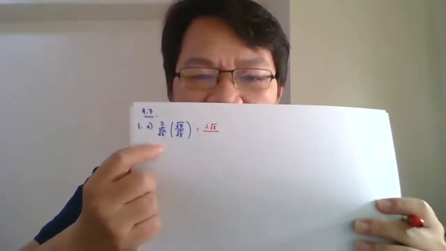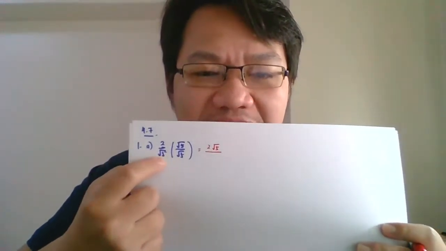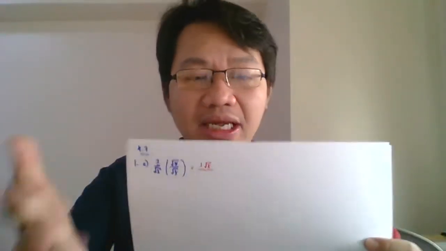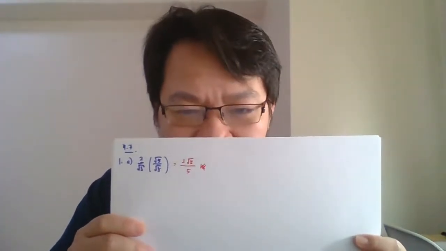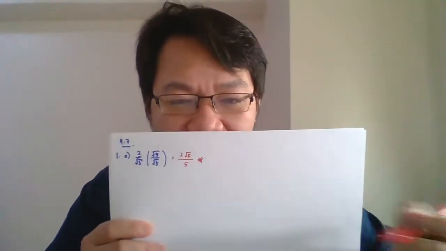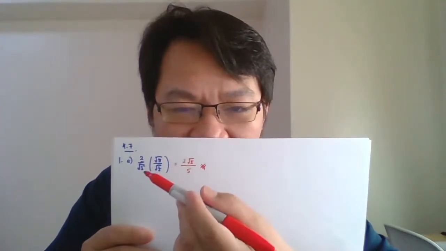Okay. So what happened now? Darab saja ke kanan. So apa akan berlaku? 2 on the top. 2 times cert 5 is equal to 2 cert 5. And what happened at the bottom? What happened to the denominator? Apa berlaku kat denominator ni? Denominator just darab saja. Cert 5 darab cert 5 equals to 5. Dia akan jadi 5. Habis. This is how we rationalize the question for the direct conjugate. So sangat straightforward.